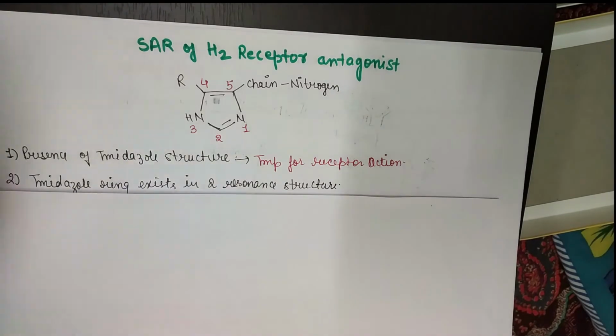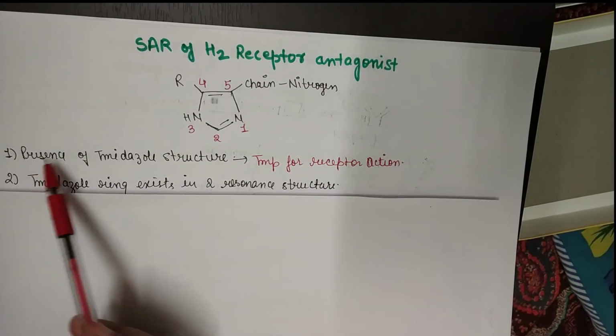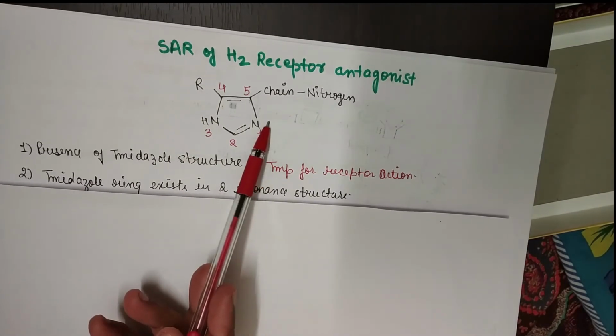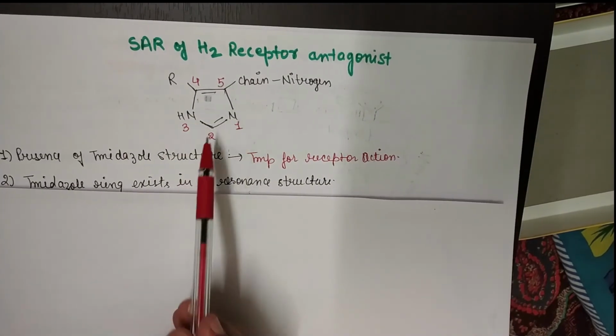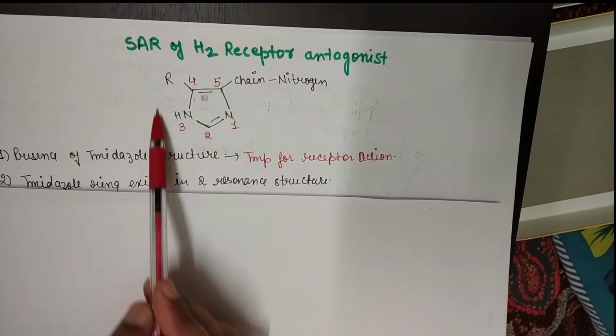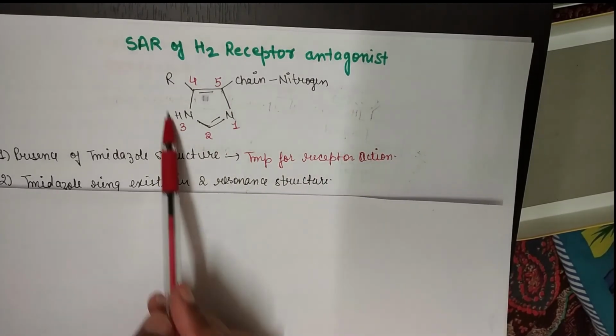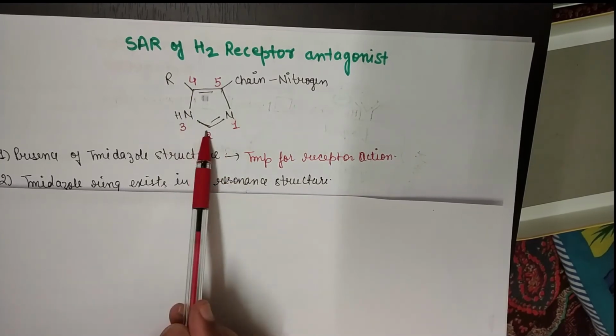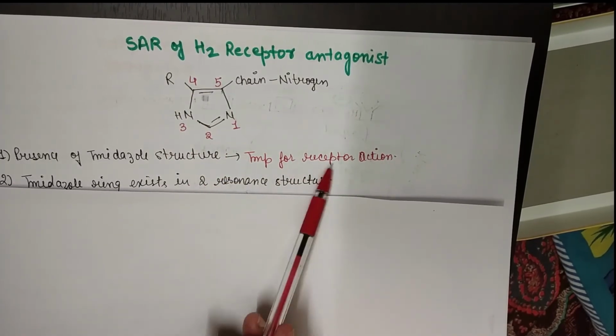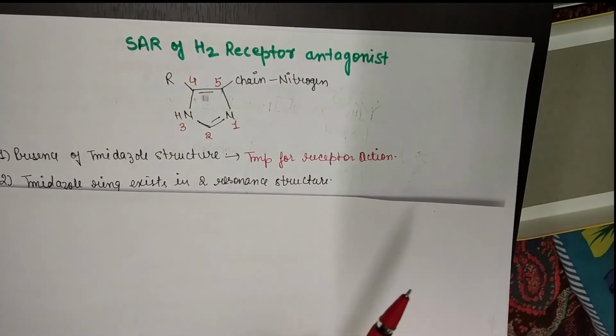So this is the basic structure for H2 receptor antagonist drugs. First point is the presence of imidazole structure. The presence of imidazole structure is very important for receptor binding, meaning receptor binding will be more.